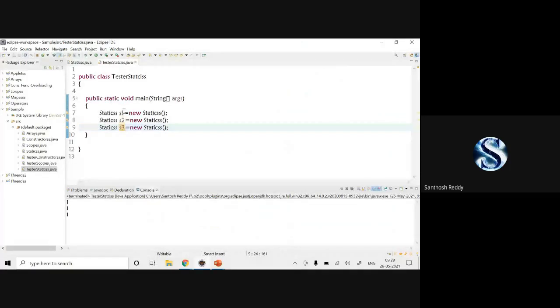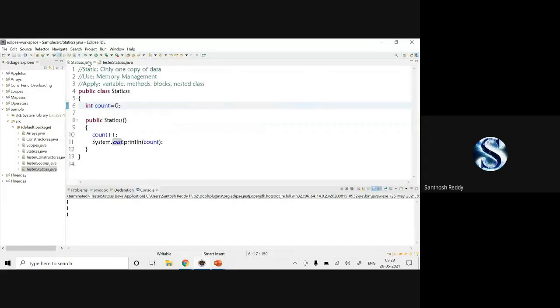See, when I call statics S1, it creates one object. S2, it creates one object. S3, one more object. In all three objects, you're going to have a count variable. So at that time, count is equal to 1 only. But when I make it static,